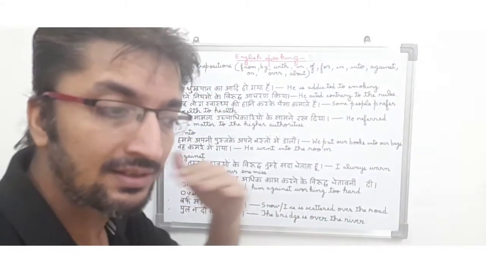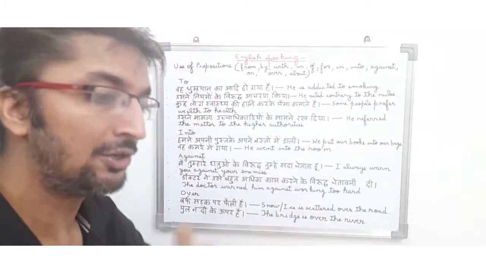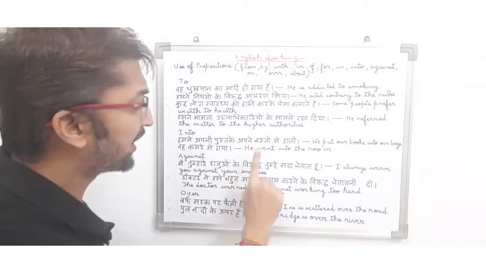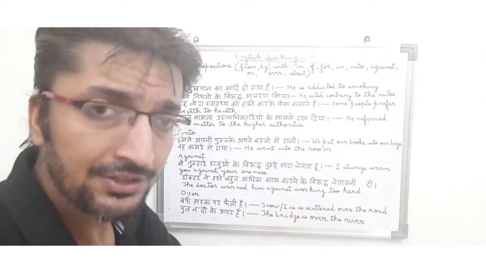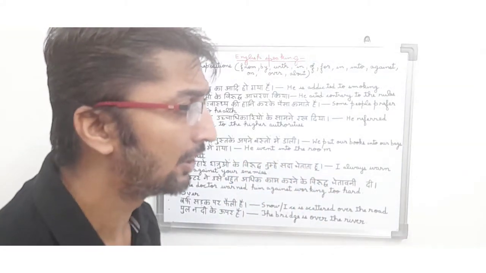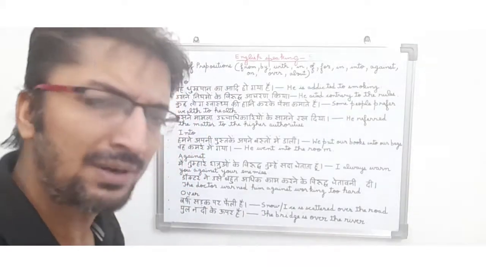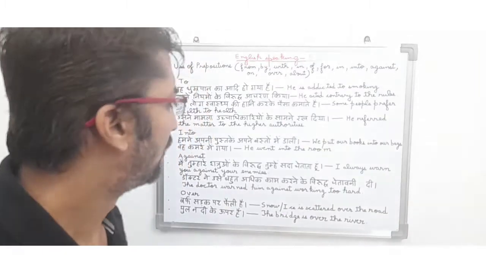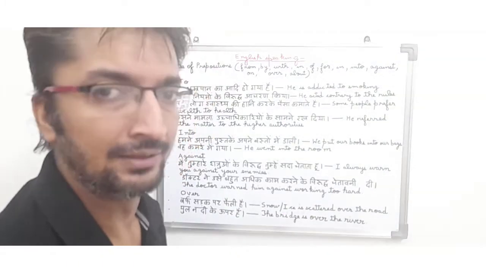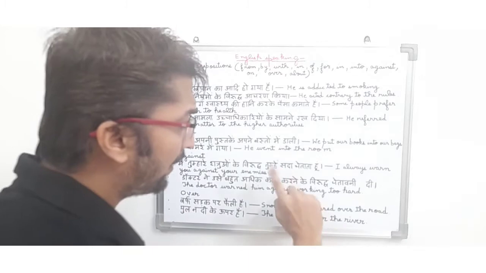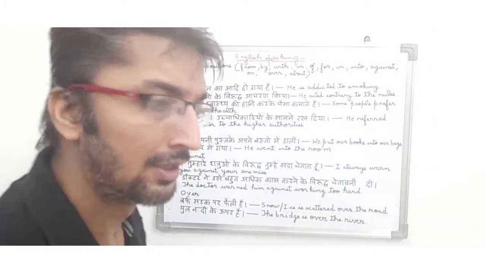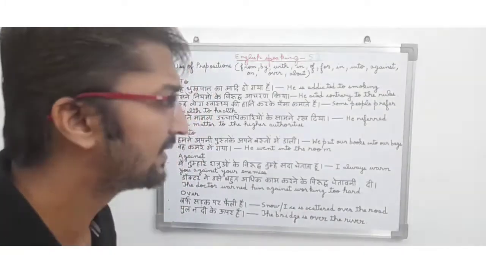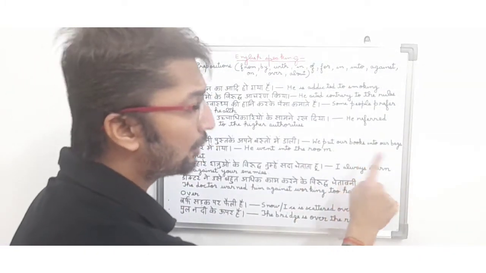Now friends, we will discuss how we use "into" in our English sentences. Into, हमने अपनी पुस्तकें अपने बस्तों में डाली. So in English it means we put our books into our bags. In this sentence the student is basically saying कि हमने जो अपनी पुस्तकें थी वो हमने अपने बस्तों में यानी बैगों में डाल ली. So in English it means we put our books into our bags. So friends, basically ये past tense है. This is a past tense. Here you can see we put our books into our bags.